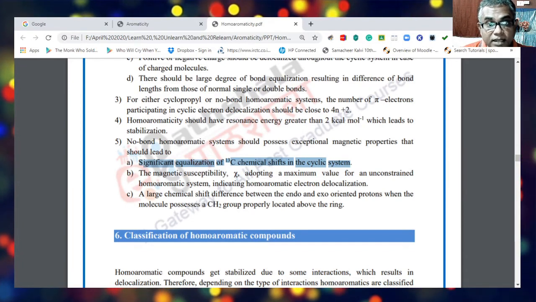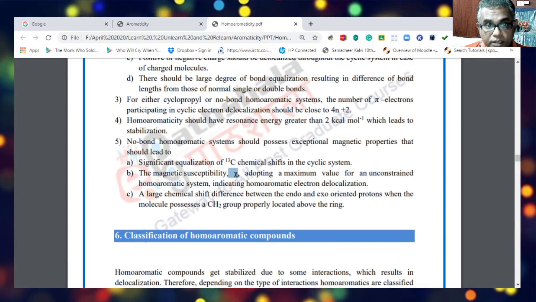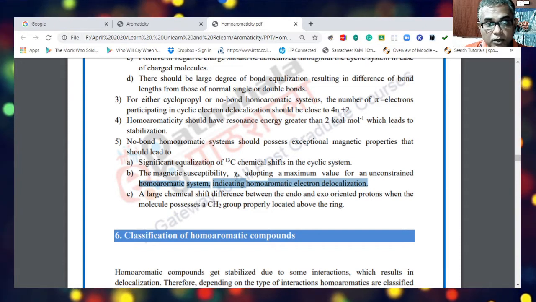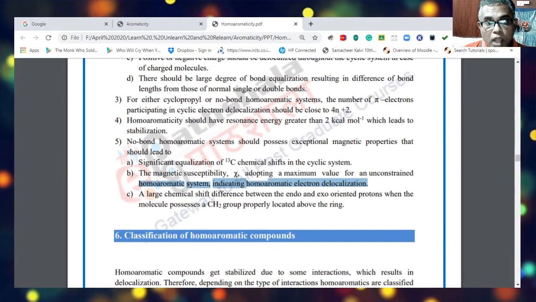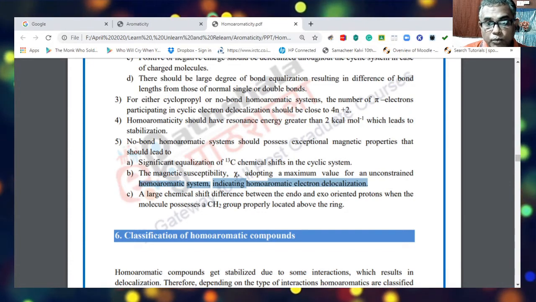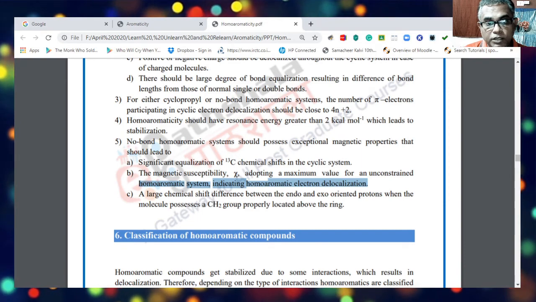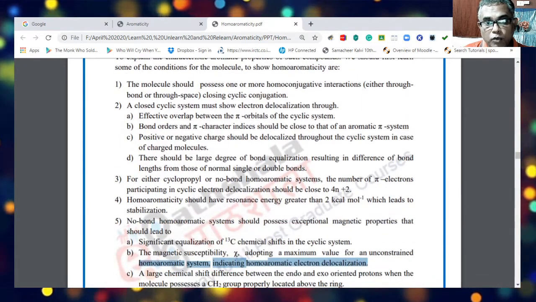And the magnetic susceptibility adopts a maximum value for an unconstrained homoaromatic system, indicating homoaromatic electron delocalization, and there is a large chemical shift difference between the exo and endo protons when the molecule possesses a CH2 group properly located above the ring. So these are the criteria for homoaromaticity.